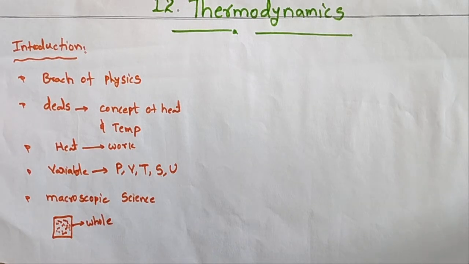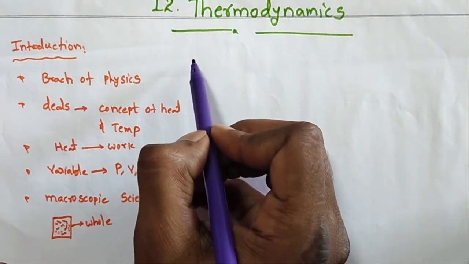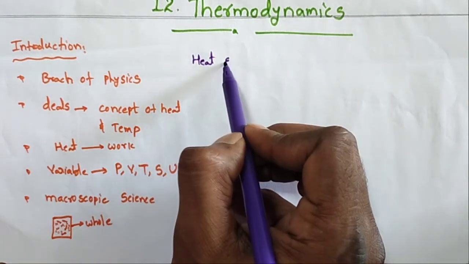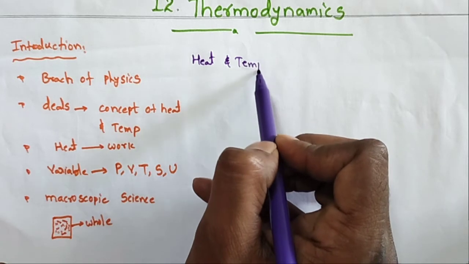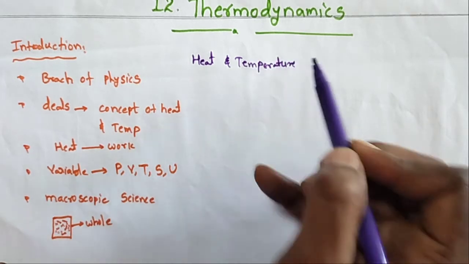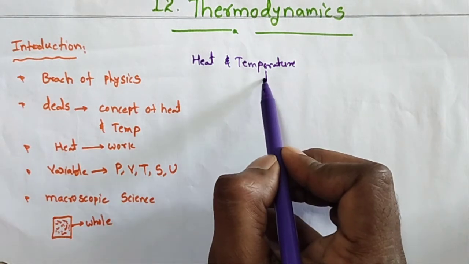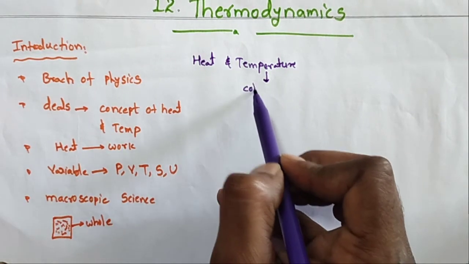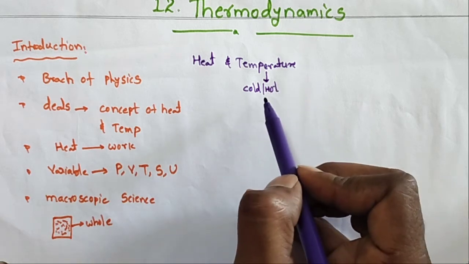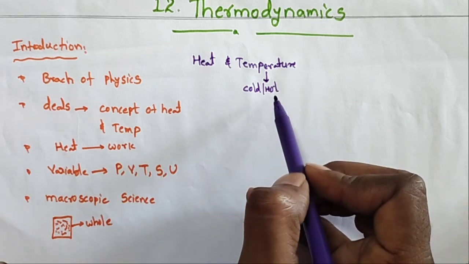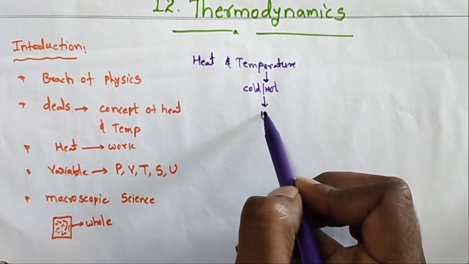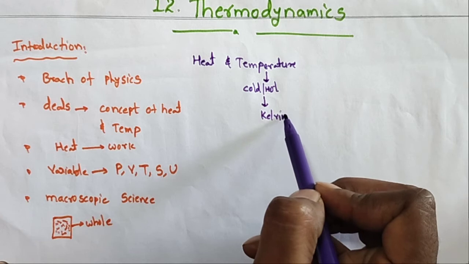And some other quantities also, we know, heat and temperature. We know that very well; in the previous videos I explained it. So what is temperature? The coldness or hotness of an object. The coldness and the hotness of the object measured is called temperature. What are its units? Kelvin units.